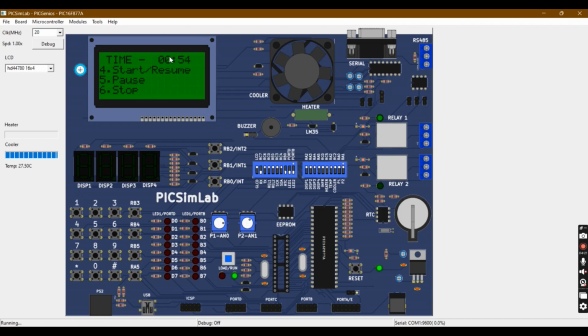Now, as we previously saw, the same display starts. The timer has started and the fan has also started, which means the microwave has started.